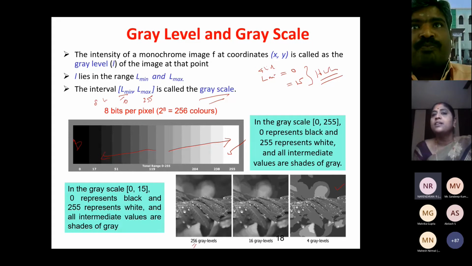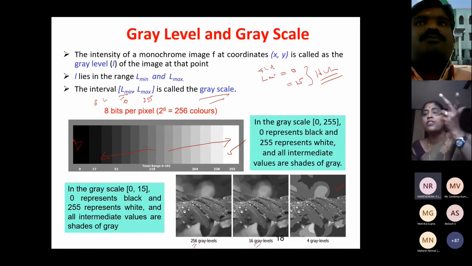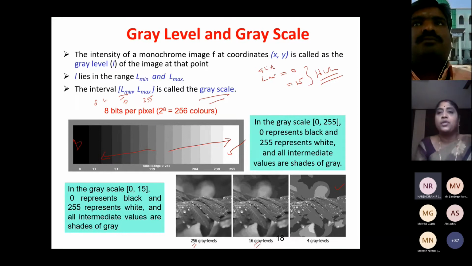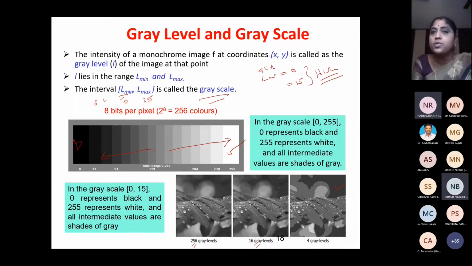So this is how, using 16 gray values, I am able to draw this image. Okay. So this is almost similar to the 256 gray values because our human eyes cannot differentiate so many gray shades. But here it is very smooth. Can you see? It is smooth here, but it is not so smooth here. It is totally damaged here.